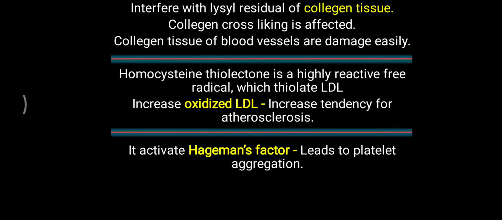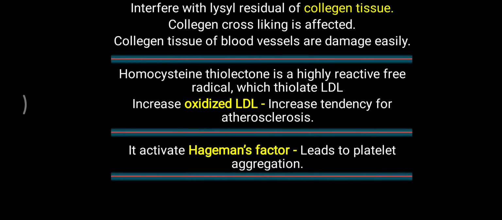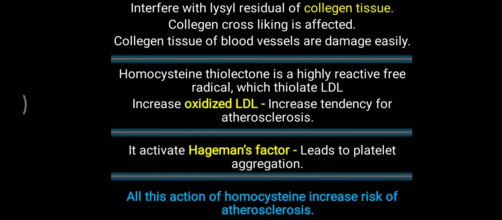First one, damage to the blood vessels. Second thing, increased level of oxidized LDL, which will lead to the tendency for atherosclerosis, and activation of Hageman factor, which will lead to the aggregation of platelets. So all these together can lead to atherosclerosis. These three are the main reasons for the atherosclerotic event with an increased level of homocysteine. So all these actions of homocysteine increase the risk of atherosclerosis as well as cardiovascular events.